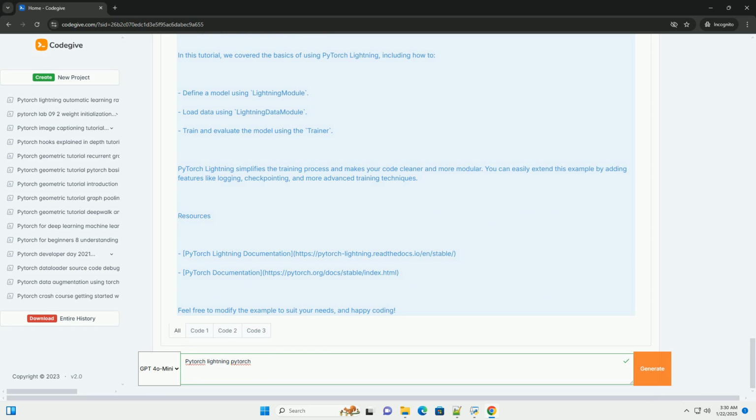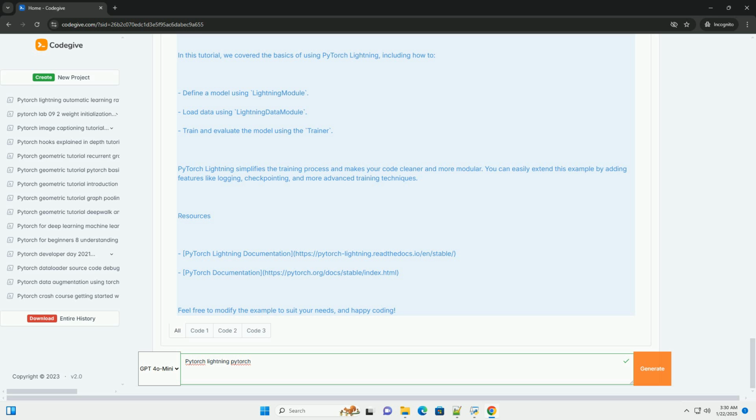Step 1, define the Lightning module. Here's how to create a simple neural network for classifying the MNIST dataset. Step 2, define the data module. Next, we need to define how to load the MNIST dataset. Step 3, train the model.